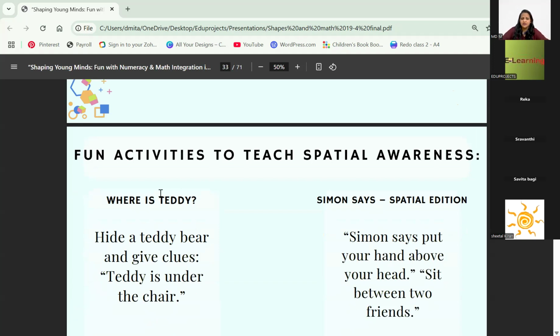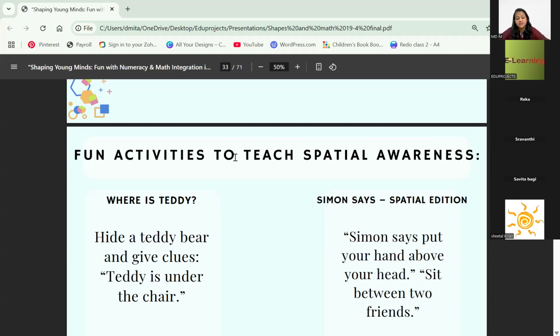Now, some fun activities. Some teachers did mention teddy bears, and we can of course do this idea of hiding the teddy bear and giving clues, and they understand the clues, that the teddy is under something that we sit on, or under the chair, or next to the bag corner, or anything like that.